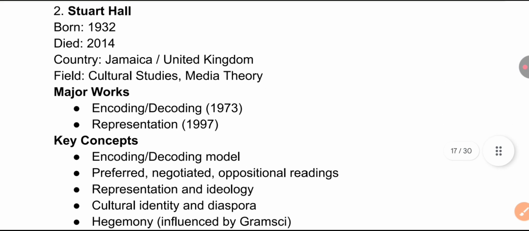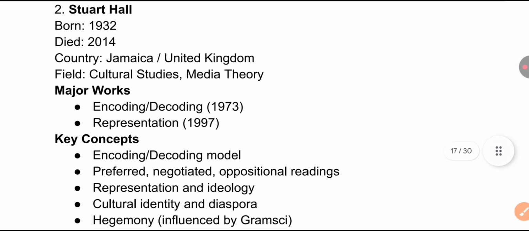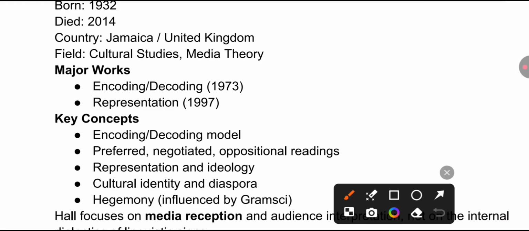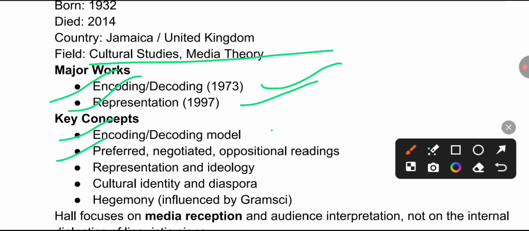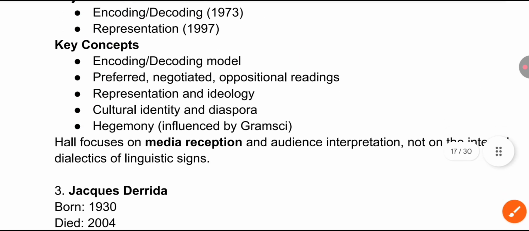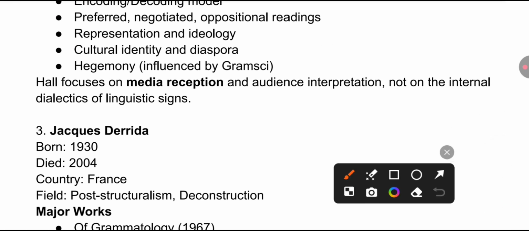Stuart Hall, we all know he is associated with the country United Kingdom, Jamaica, and the field he is related to is cultural studies and media theory. Encoding/Decoding 1973, Representations 1997, and the key concept that he is associated with is the encoding decoding model. Preferred, negotiated, oppositional readings, representation and ideology, cultural identity and diaspora, hegemony influenced by Antonio Gramsci. Remember, Hall here focuses on media reception and audience interpretation, not on the internal dialectics of linguistic science.